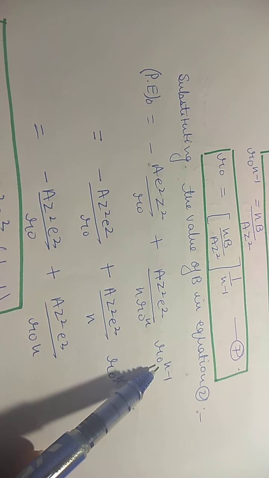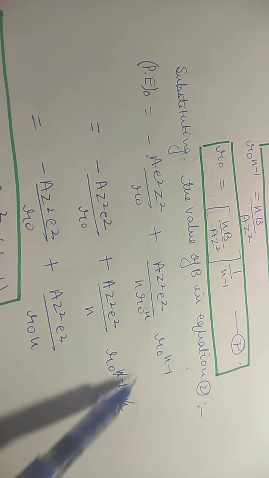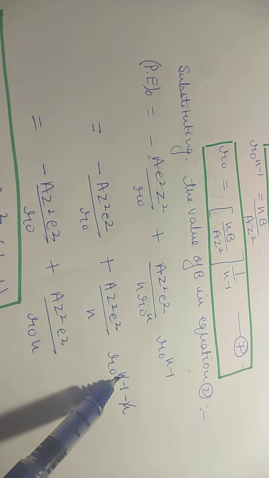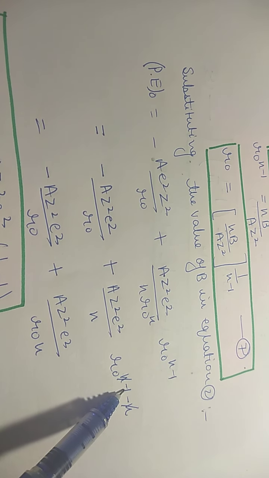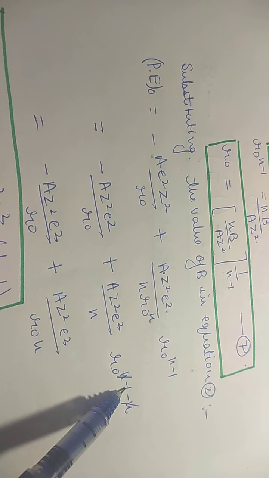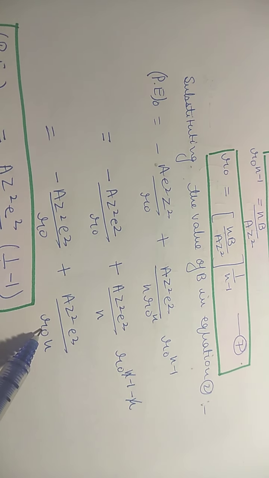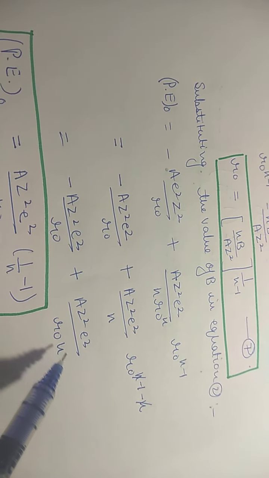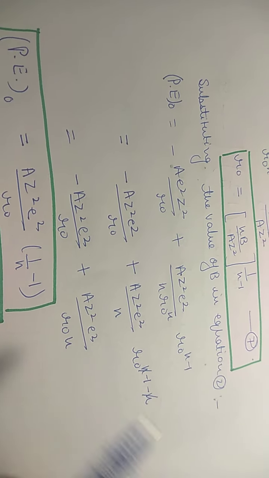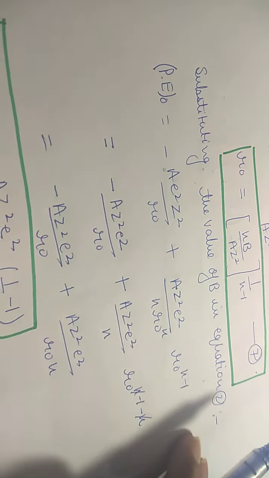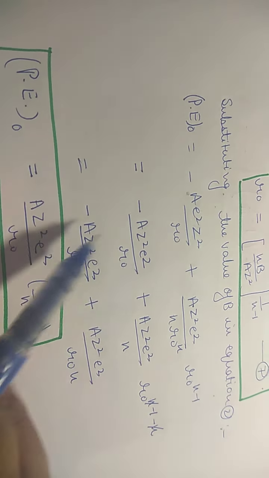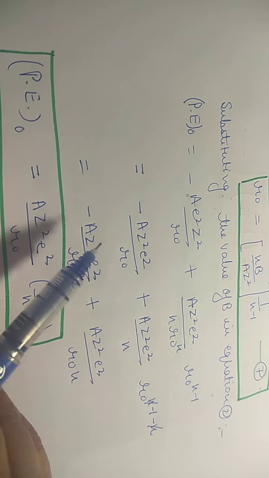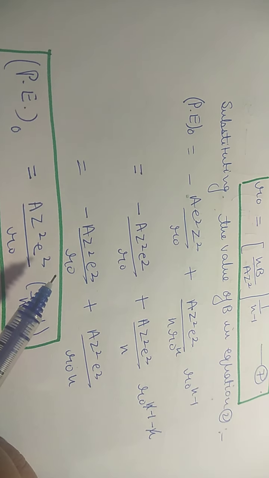Bring r naught up, only the sign will change, minus n will come, minus n will cancel out and r naught raised to the power minus 1 results, and r naught raised to the power minus 1 we can also write in the denominator, so this will get a positive sign. So we will get this, and from here, what do we have common? You can see we have common a z square e square r naught.